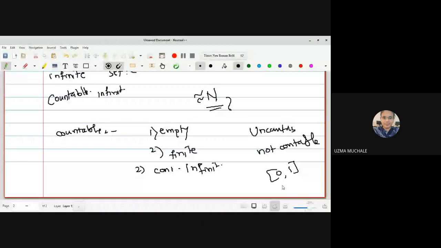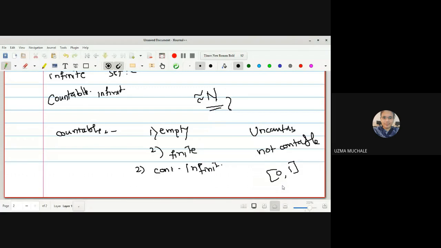The next is the definition of a countable set. What is the definition of a countable set? Either it is empty, finite, or countably infinite. What is an empty set? It does not have an element. Finite set means the process of counting is ended. You can say the friends group, the students of MSc first year or MSc second year, or the number of classrooms in the whole school of computations.